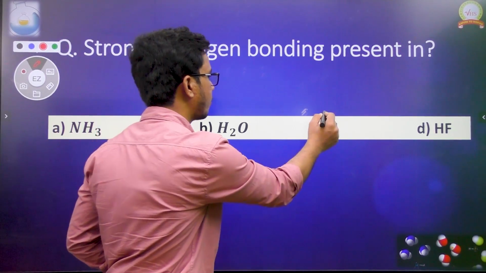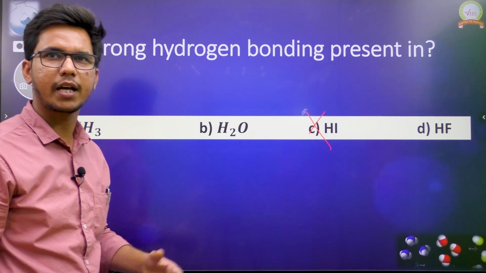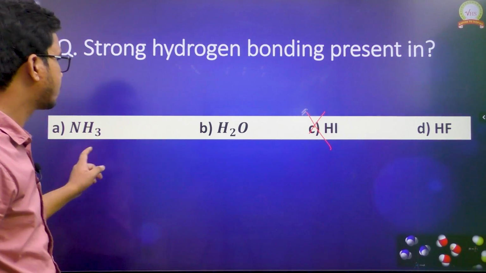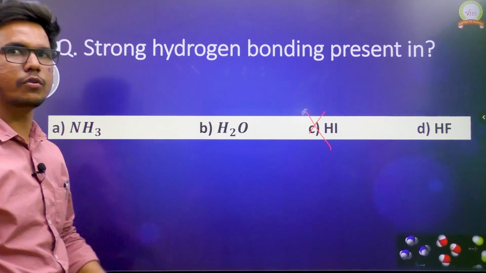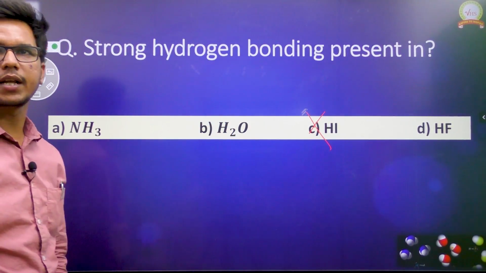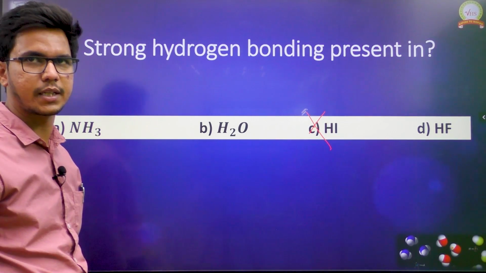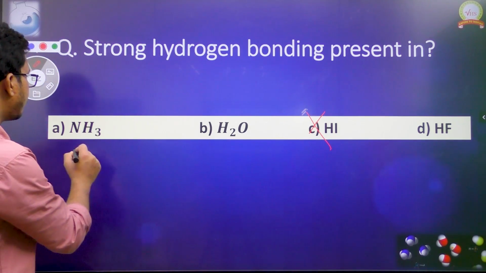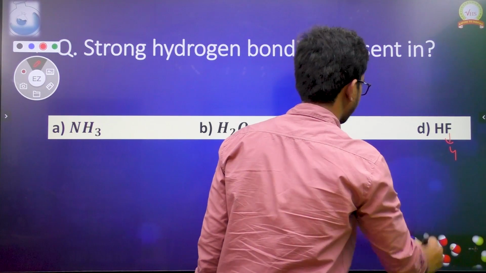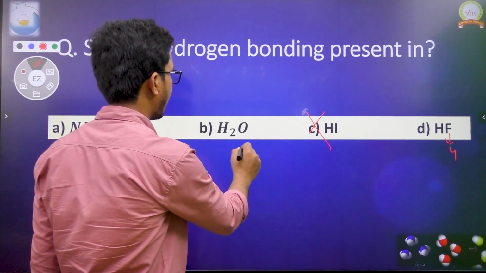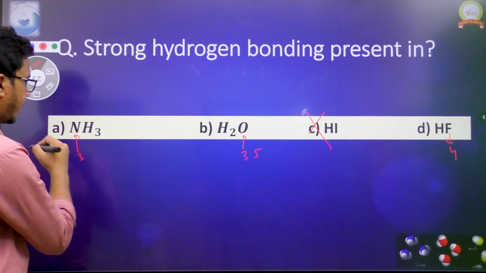Anyhow, the third one won't form the hydrogen bonding because hydrogen is not connected to a more electronegative atom, as we have already discussed. But for the first one, second one and the last one, A, B and D, we can expect hydrogen bonding. Out of these three, in which is the strongest hydrogen bonding present? Now the electronegativity of fluorine is almost 4. Oxygen is almost 3.5. This one is going to be almost 3.